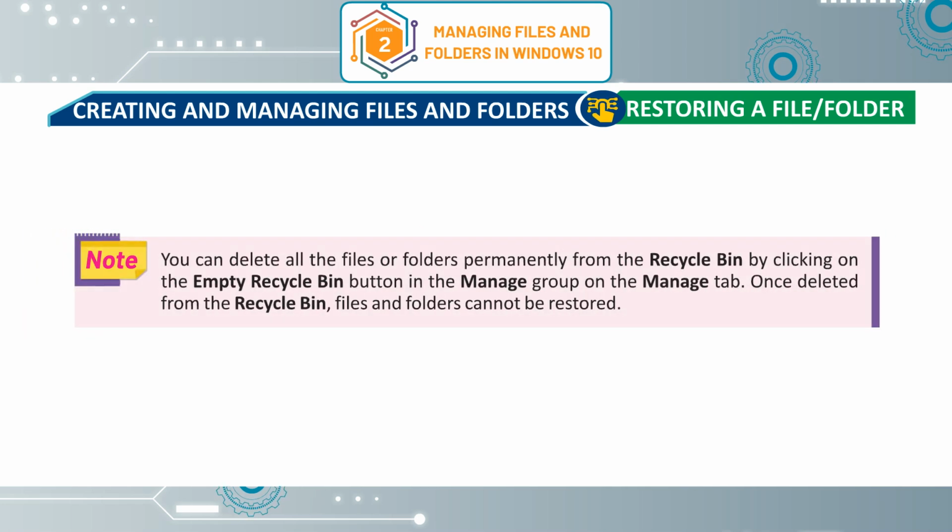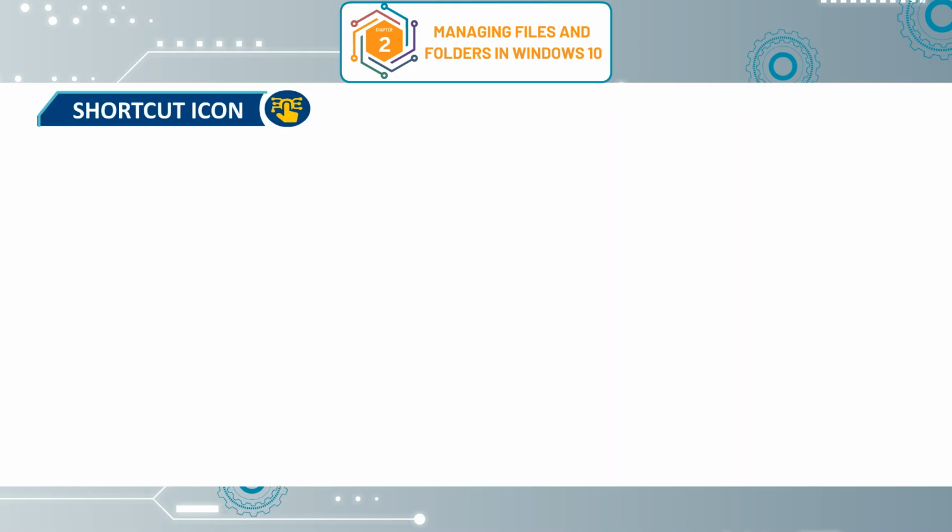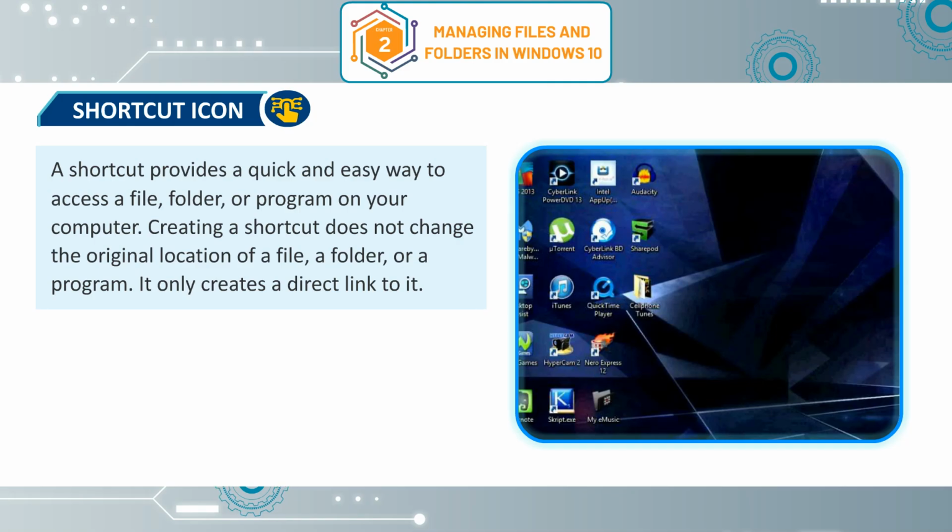You can delete all the files or folders permanently from the recycle bin by clicking on the Empty Recycle Bin button in the Manage group on the Manage tab. Once deleted from the recycle bin, files and folders cannot be restored. Shortcut icon. A shortcut provides a quick and easy way to access a file, folder or program on your computer. Creating a shortcut does not change the original location of a file, a folder or a program. It only creates a direct link to it.